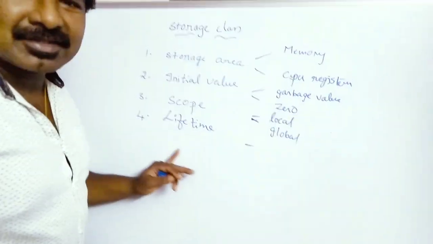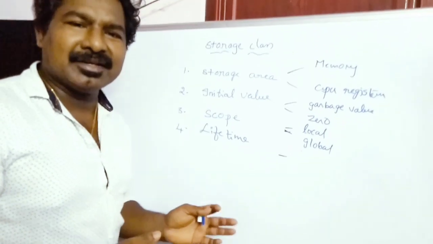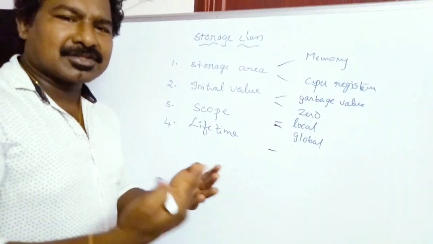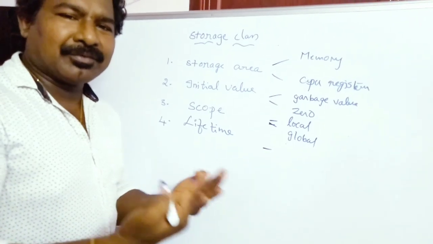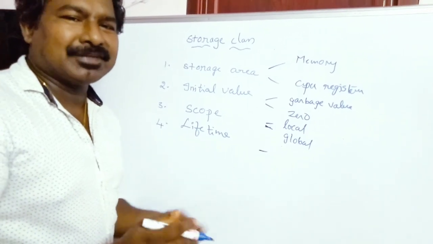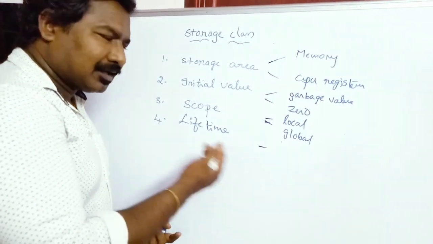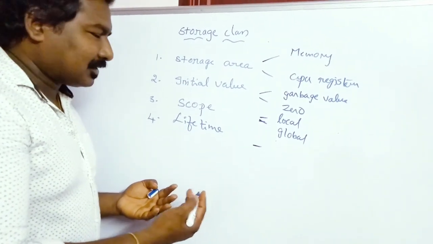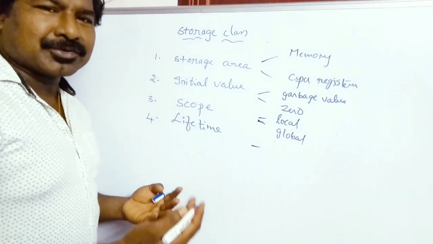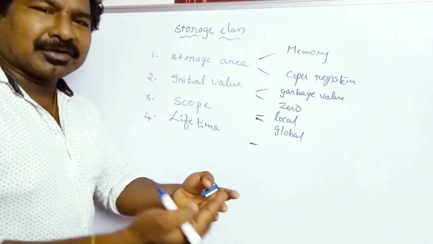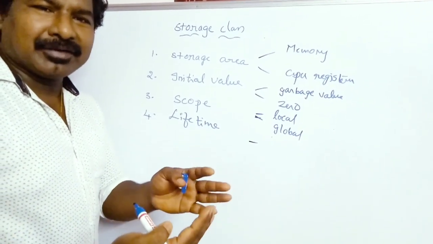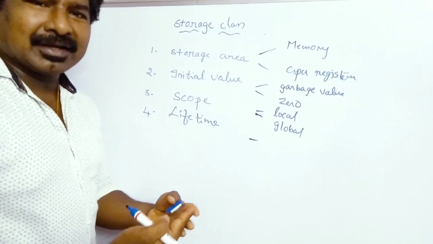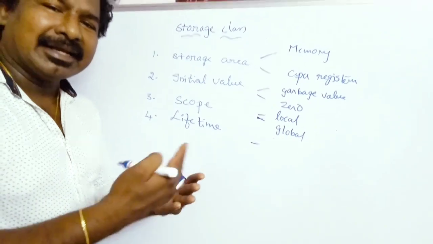Coming to the lifetime. As its name suggests, lifetime means the time duration your variable is stored in the memory. When the variable is deleted from the memory, that is the end of the lifetime. This is of 2 types: when you are executing a program and the execution control comes out of a block, some local variables' lifetime will be over, while some variables stay alive throughout the program, that is until the end of the program.